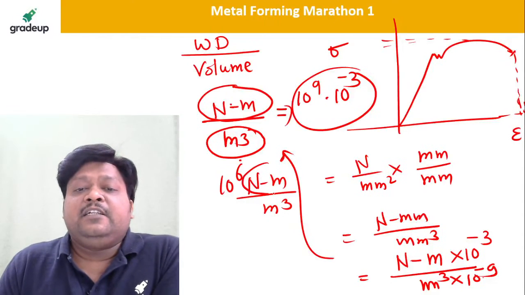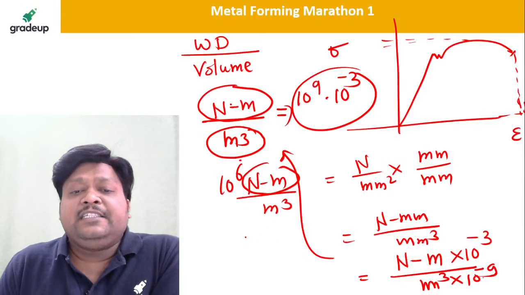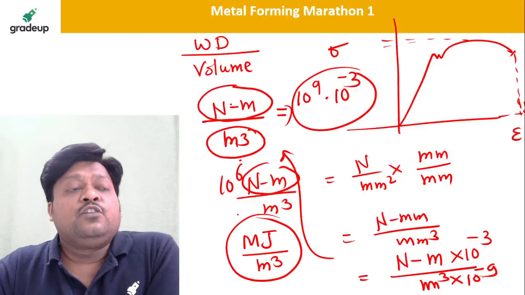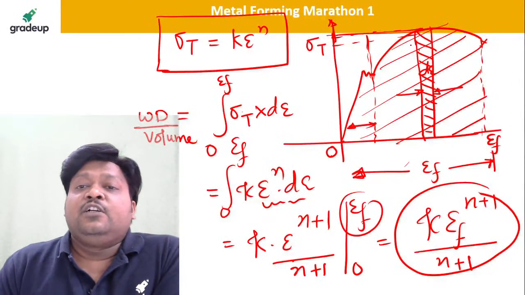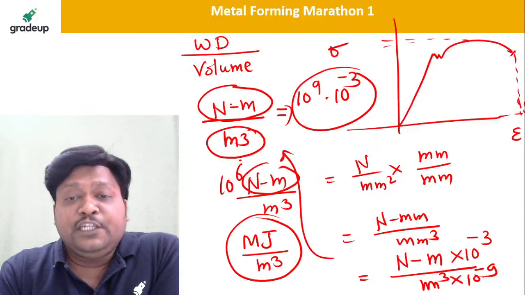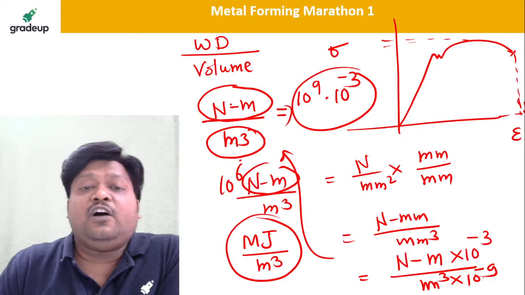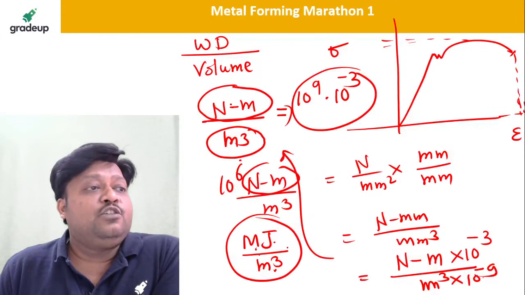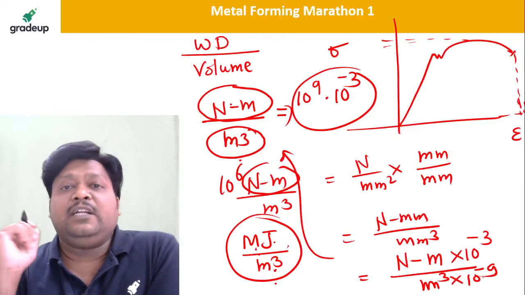So 10 to the power 6 is what? It's a mega. Newton meter is what? Joule per meter cube. So that is the unit of this work done here. So what is the unit actually? Whatever work done per unit volume we have seen here, don't forget, it has the unit of megajoule per meter cube. So this is the work done.